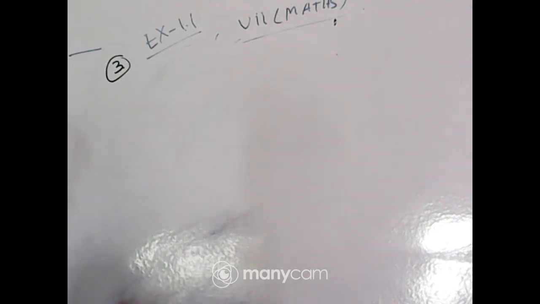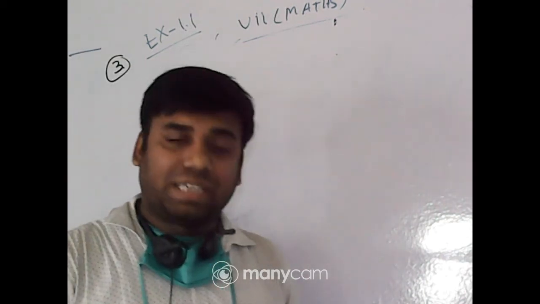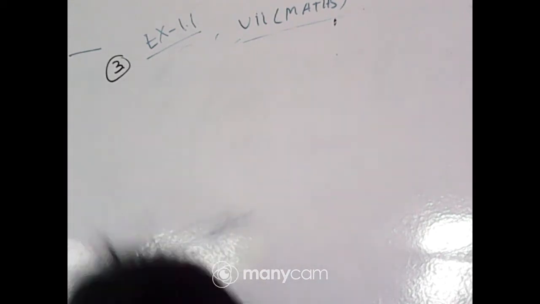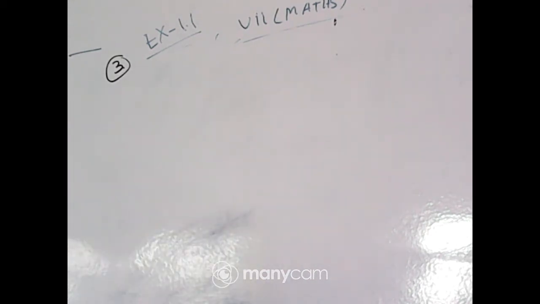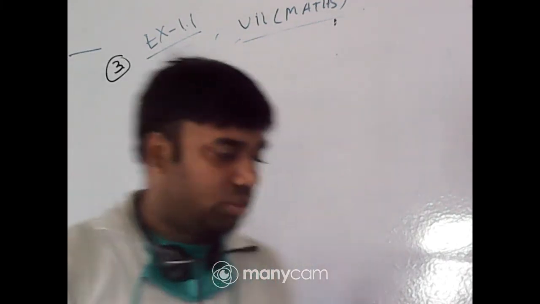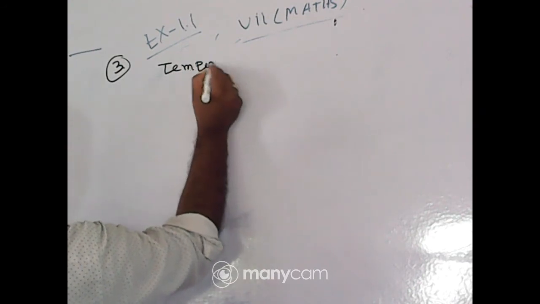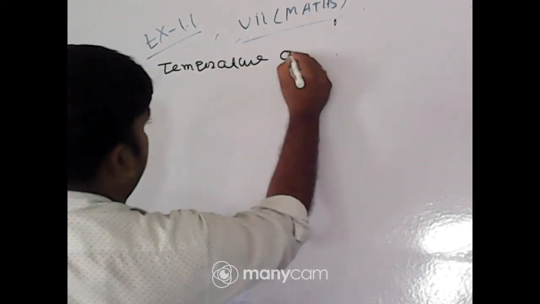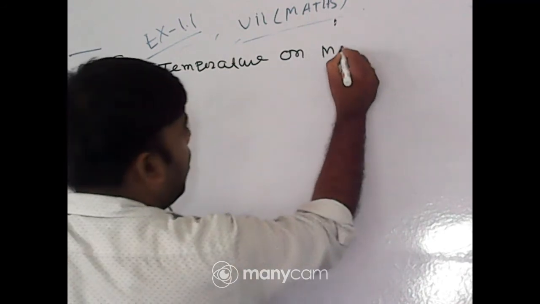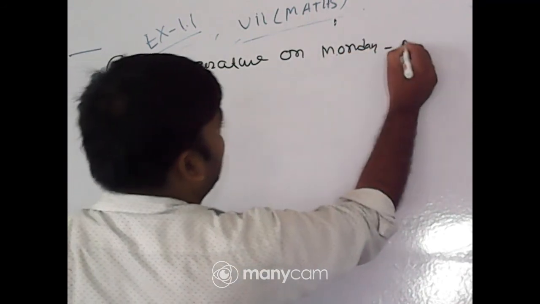Question number 3, it is given that in a temperature of, I hope it is Jammu Kashmir, okay, wait, Srinagar, the temperature on Monday is given as minus 5 degrees Celsius.